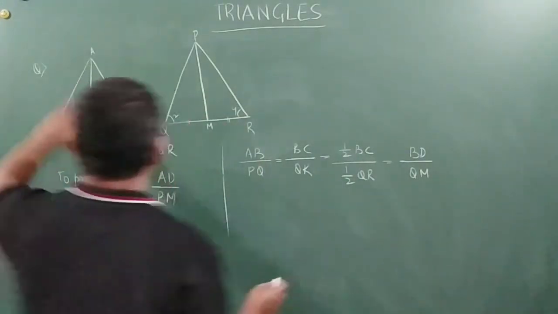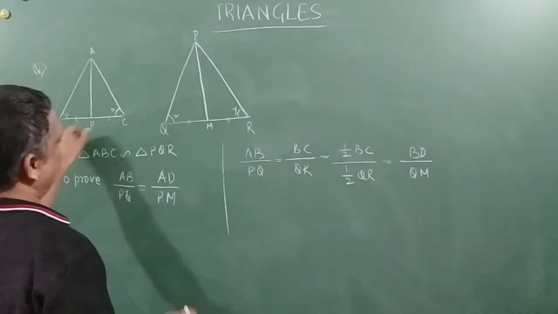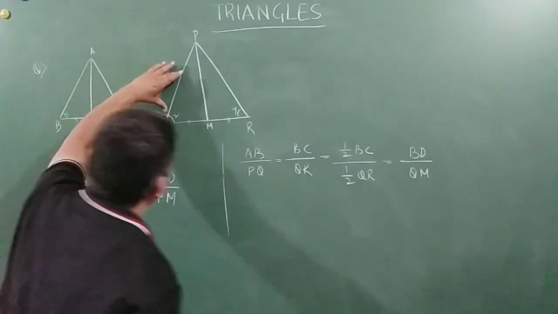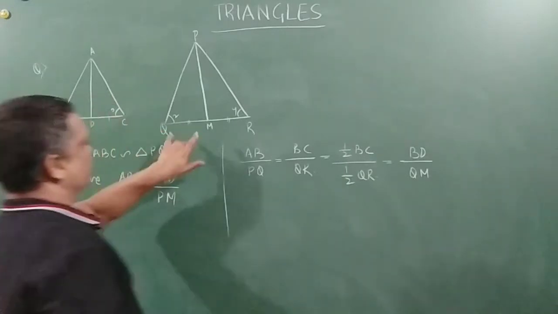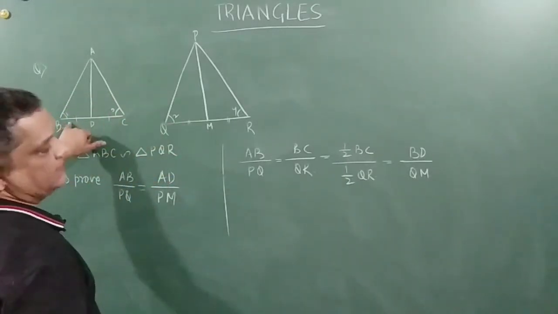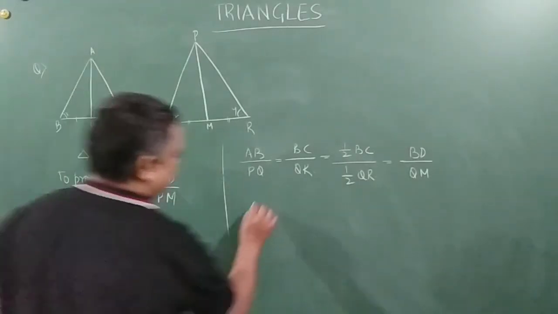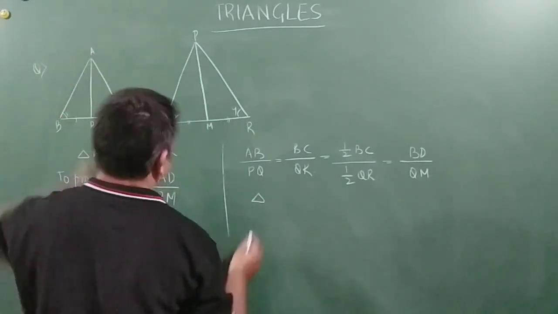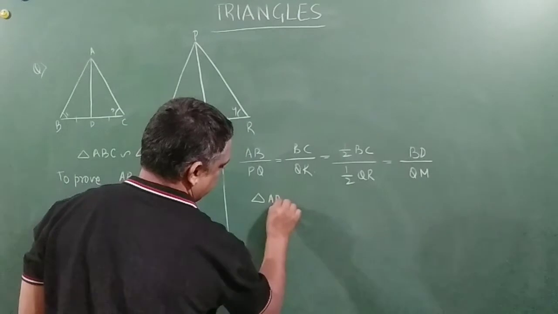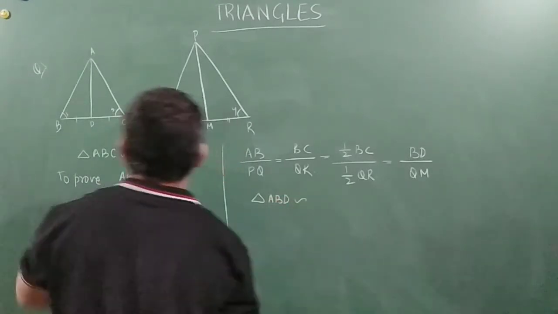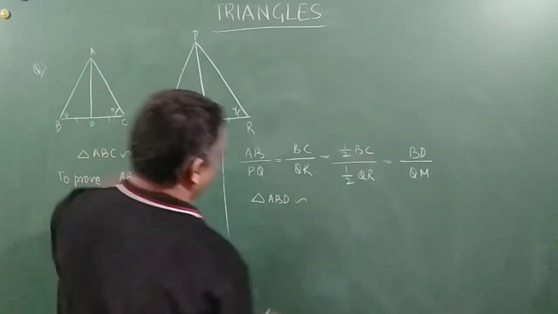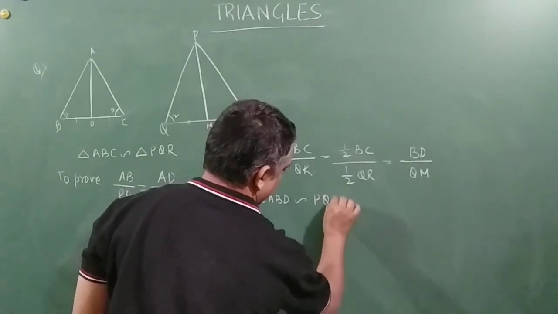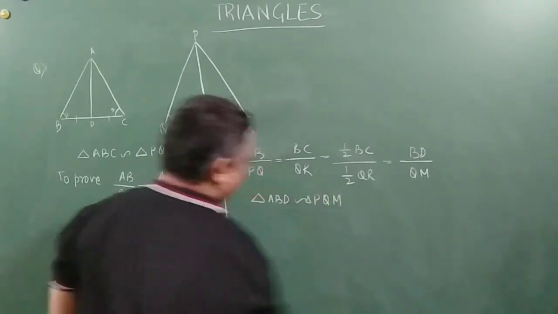Now, in this respect, see, this side is proportional to this side, and one angle is the same, so we can write triangle ABD is similar to triangle PQM, right?